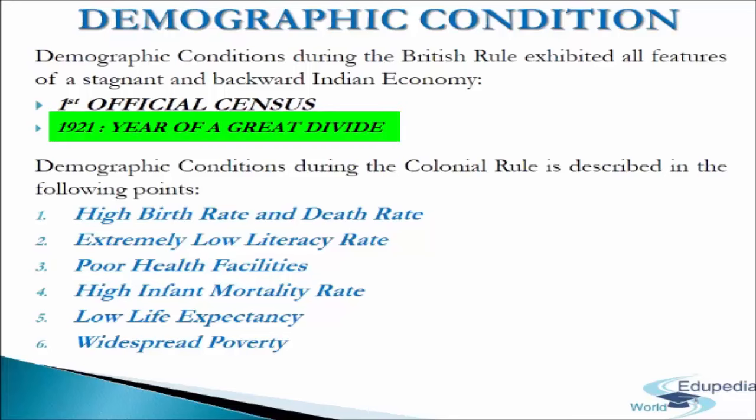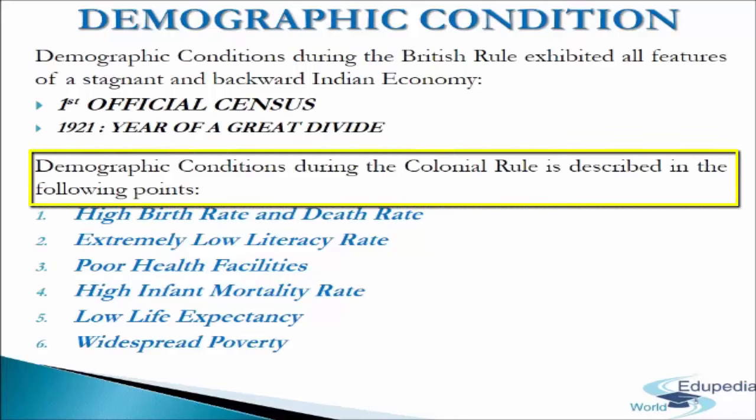1921, year of the Great Divide. Before 1921, India was in the first stage of demographic transition. The second stage of transition began after 1921. So the year 1921 is described as the year of the Great Divide. The demographic conditions during the colonial period are described in the following points.